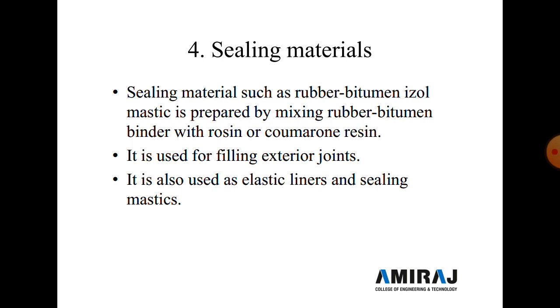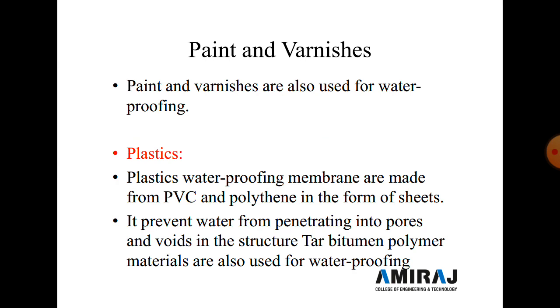Now the fourth classification is sealing material. Sealing materials such as rubber bitumen izole mastic are prepared by mixing the rubber bitumen binder with rosin, and it is used for filling exterior joints, and it is also used for elastic linear and sealing mastic.